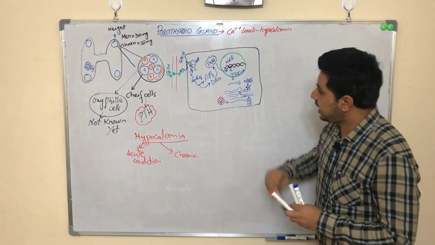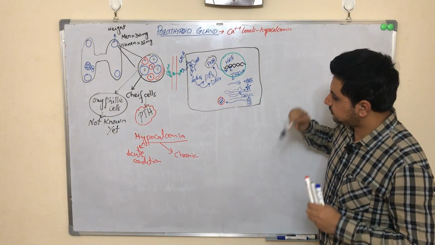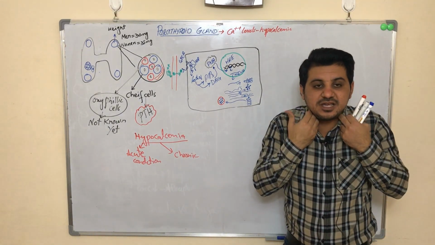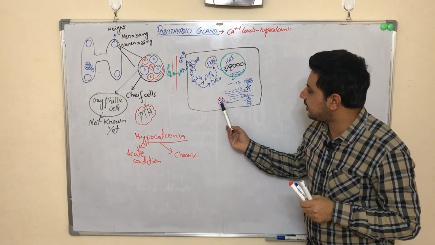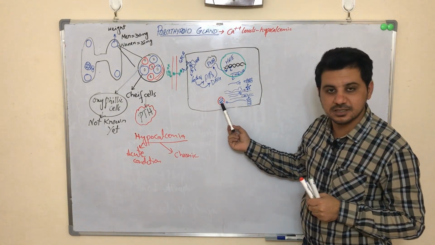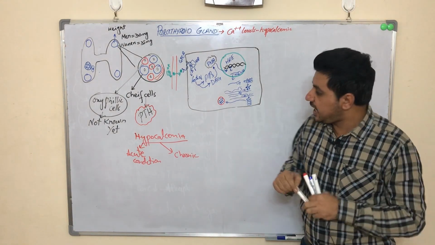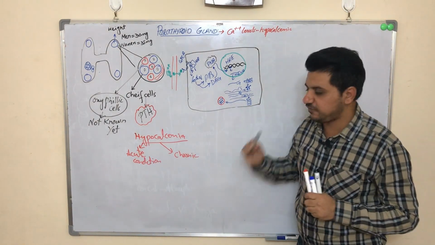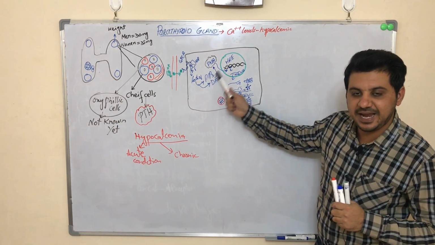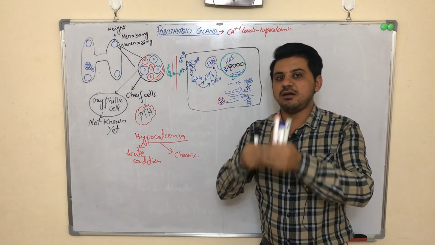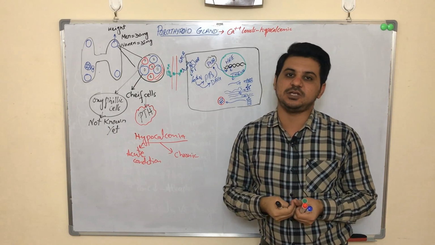First of all, in case of acute condition, as we know that our parathyroid glands are working, they already have the stored form of parathyroid hormones in the form of vesicles. They already have it. In case of acute condition, first of all, this PIP3 molecule will become active and it will start releasing the calcium ions from the endoplasmic reticulum.